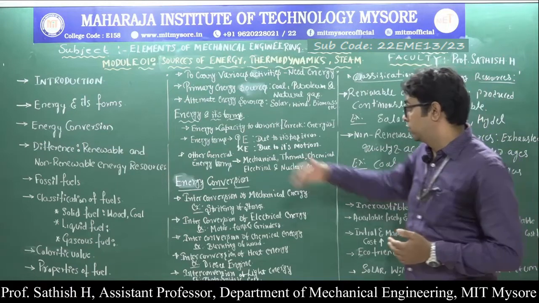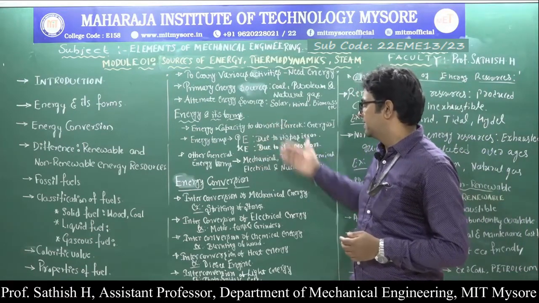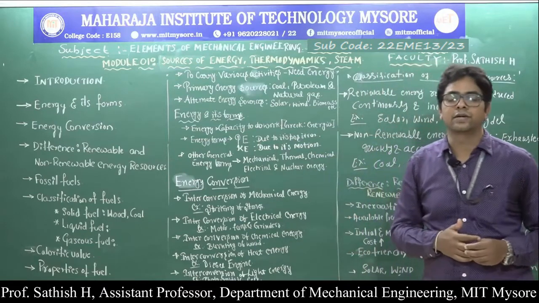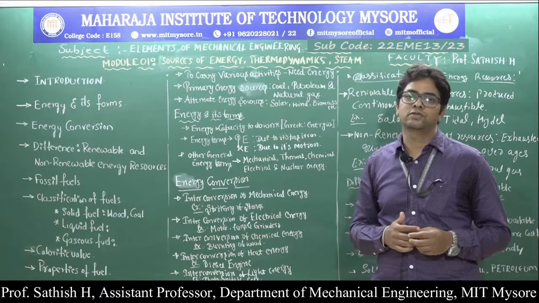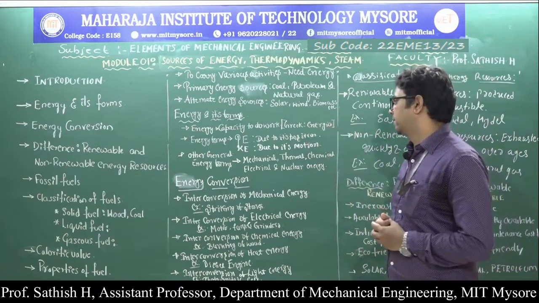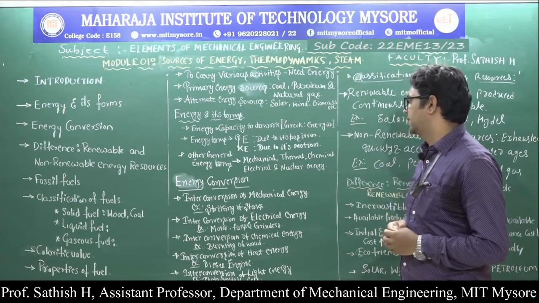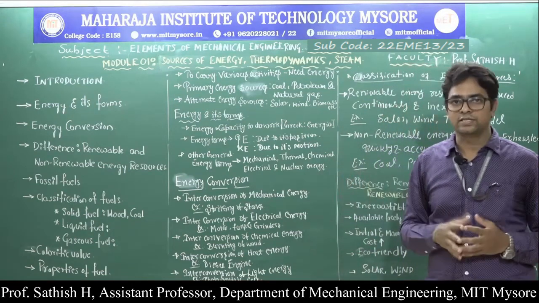And before going to the different forms of energy, what do we mean by energy? Energy can be stated as the capacity to do work. This is derived from the Greek term energia. That is the term energy is derived from.